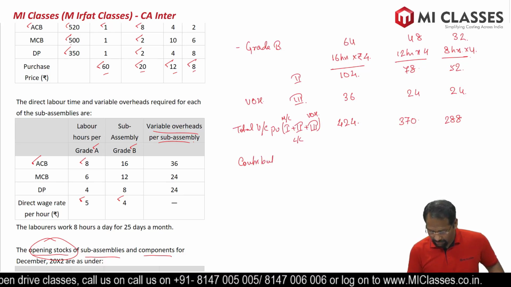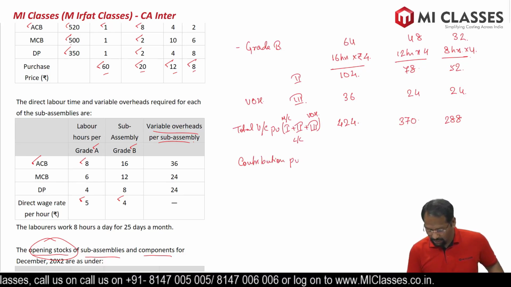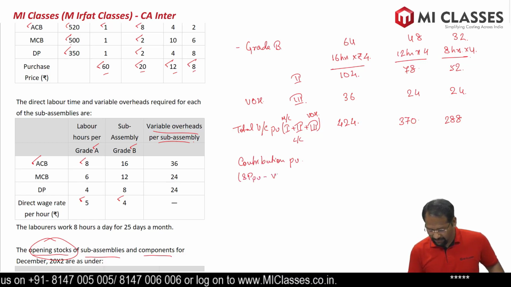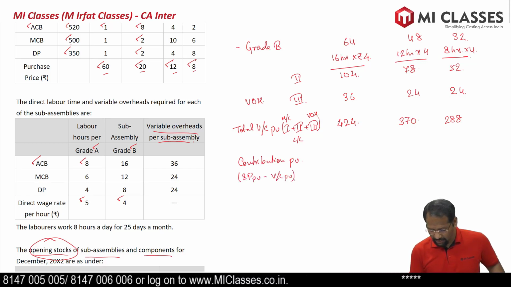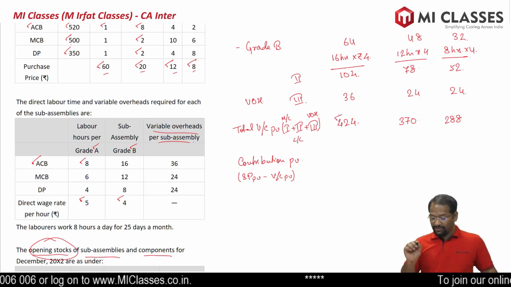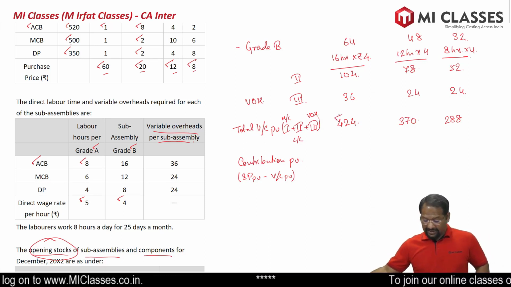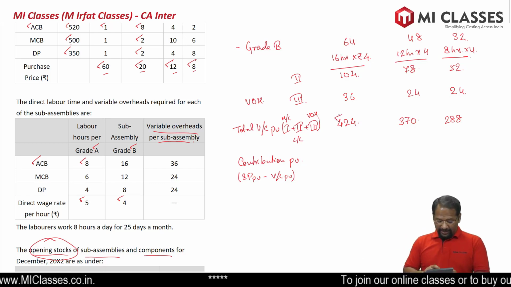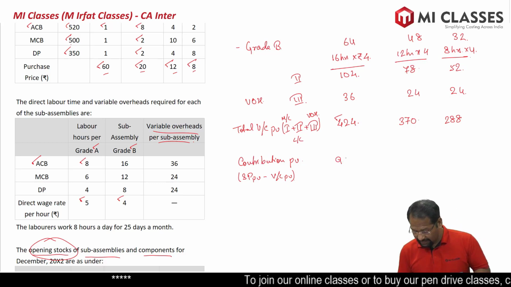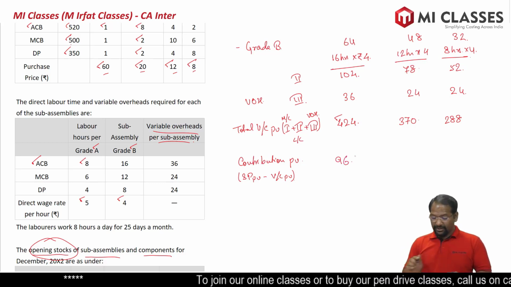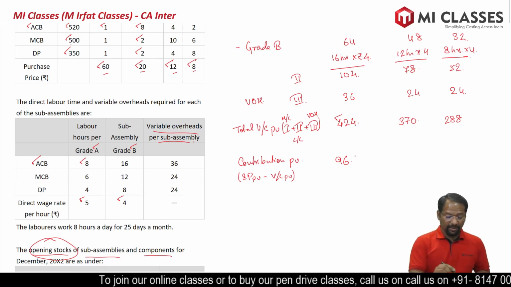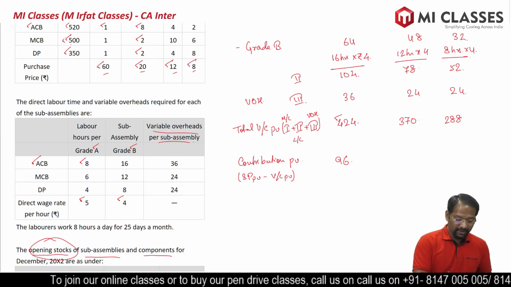Contribution per unit. So contribution per unit, we know, is sales price per unit minus variable cost per unit. We have calculated variable cost. Sales price per unit for ACB was 520. So 520 minus 424, we got 96. Second one for MCB, we have selling price 500.